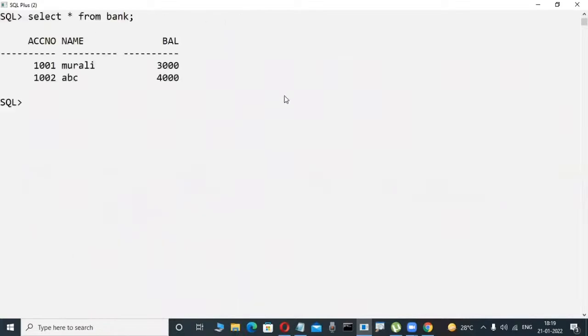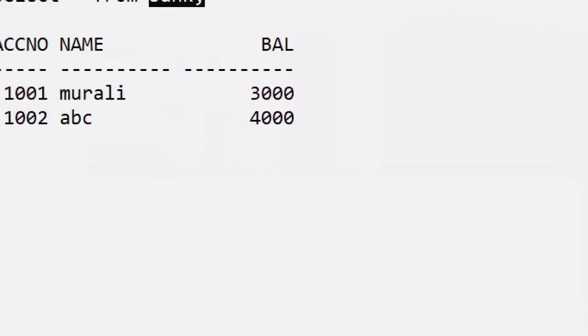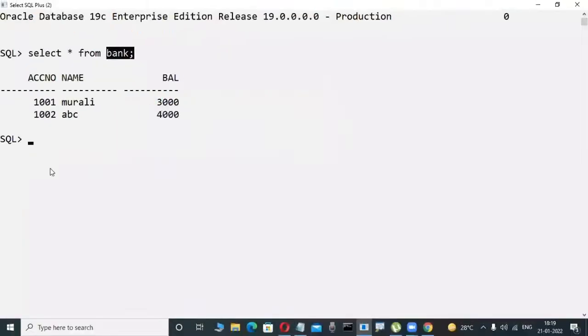Suppose, for example, check it out. This is a bank table. Don't write it down, because you don't have an idea yet. Just observe it, a scenario. I'm an experienced person, so I'm writing this. Observe here, bank is a table. In this bank table, I try to withdraw some money. For that purpose, I'm writing some code in PLSQL. You don't have an idea of the code yet, just logically observe whether it works correctly.